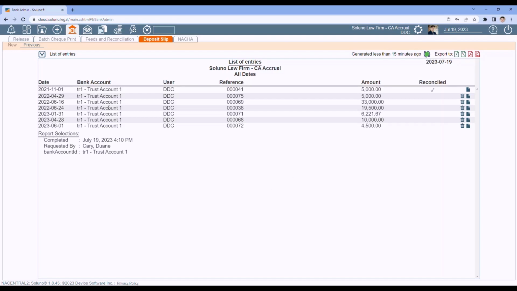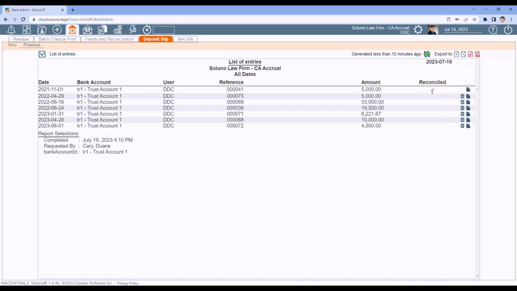Here are all the deposit slips I've created for my trust account. If a trust receipt has already been reconciled in a bank reconciliation, you will not be able to edit it. The only way to access that would be to go and undo the bank rec that it's a part of, and then you can make your edits. You can still print a copy of the deposit slip, though.